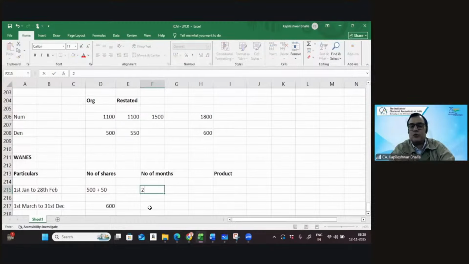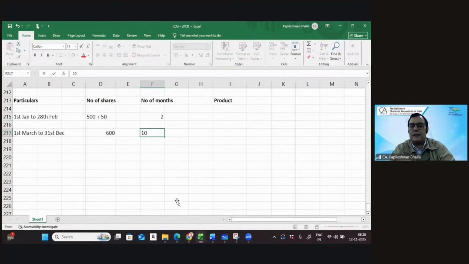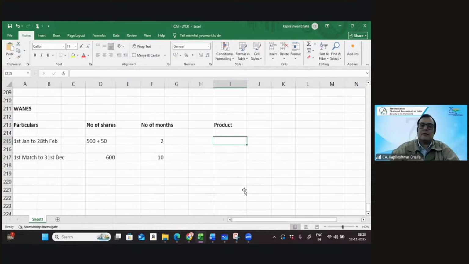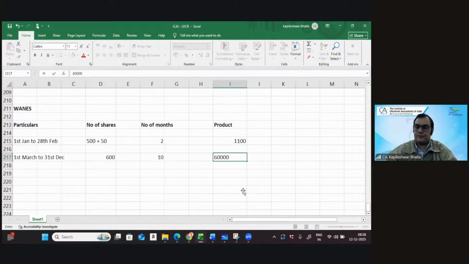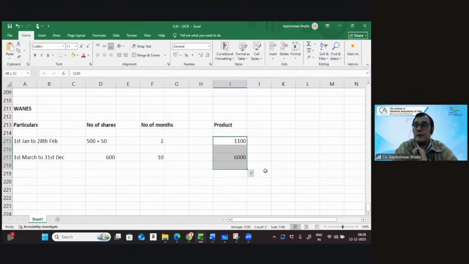This is, I guess, 2 months, and this is, I guess, 10 months. So let's get the product. 550 into 2, that's 1100. And that's, I think, 6,000. So this works out at 7,100. And this is 12.